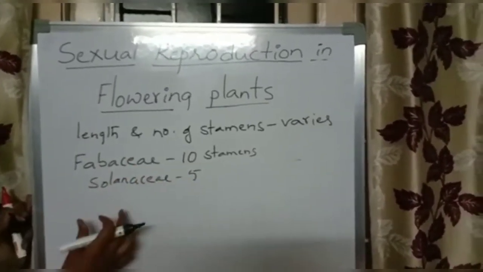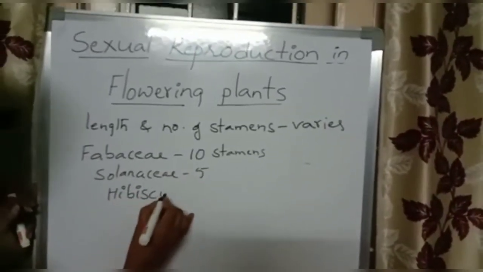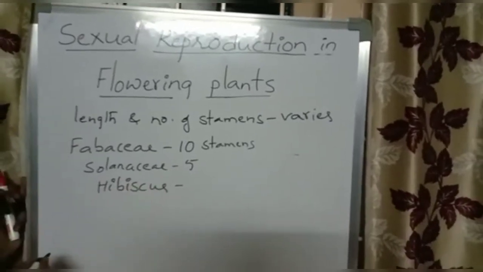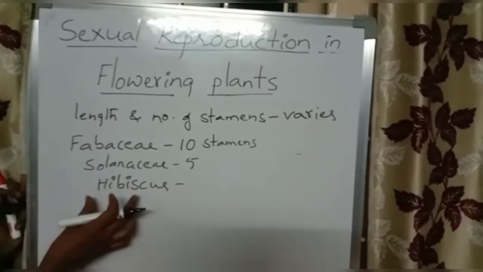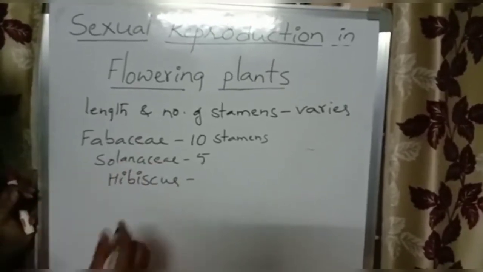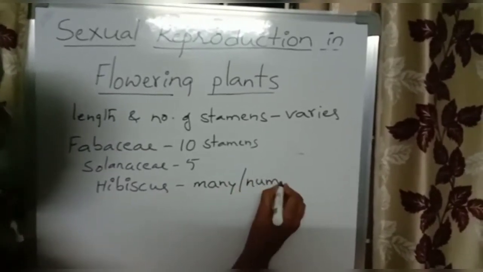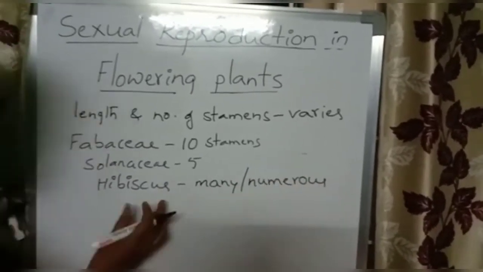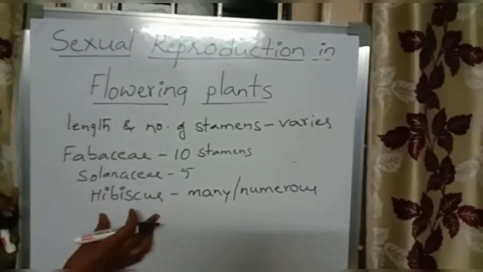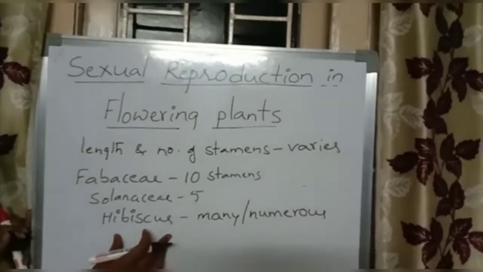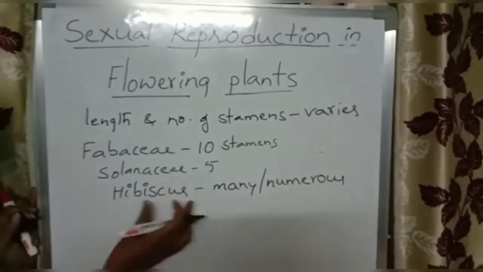Like that, the number of stamens varies. For example, in case of hibiscus, what is the number of stamens? We will say monoadelphous. So we will say a single bundle of stamens, many, numerous. Many stamens are present in case of hibiscus in Malvaceae members. Hibiscus belongs to the family Malvaceae. In Malvaceae members there are many stamens.